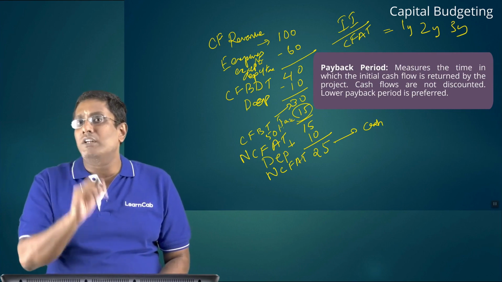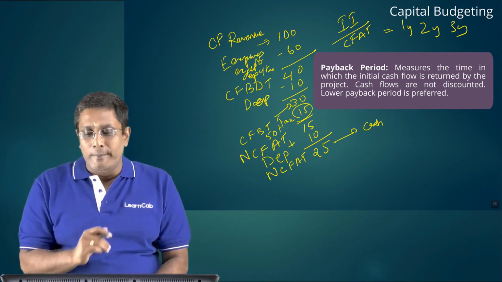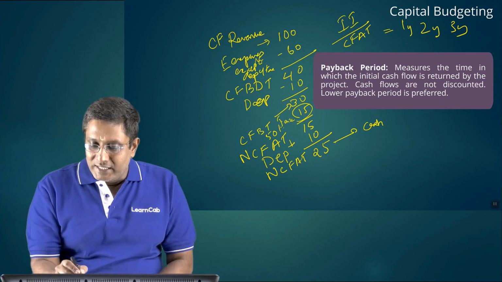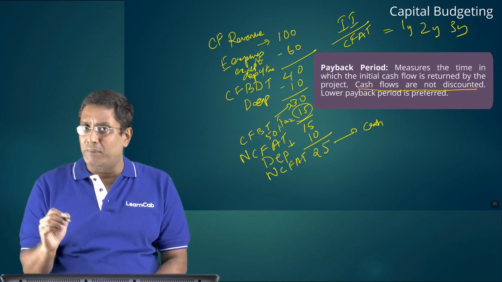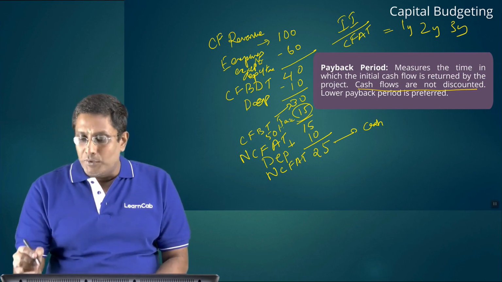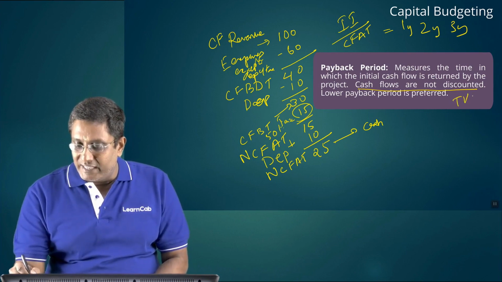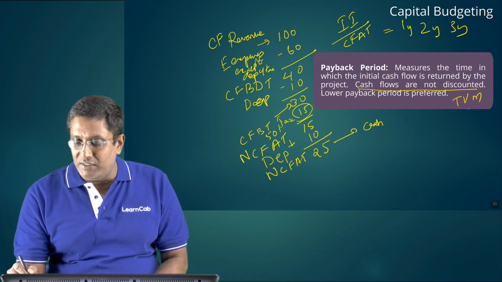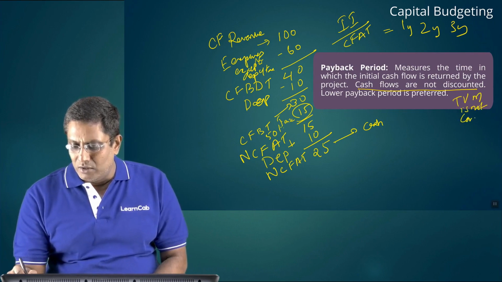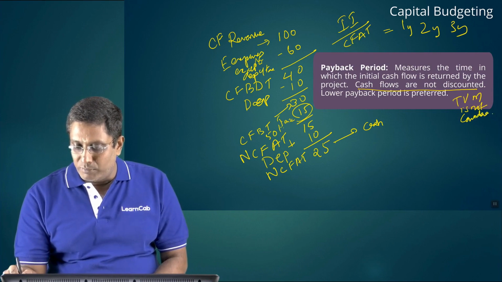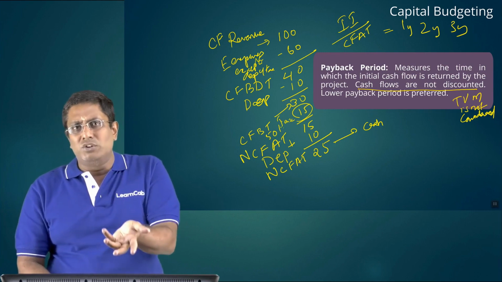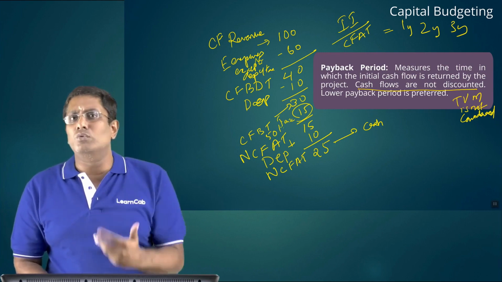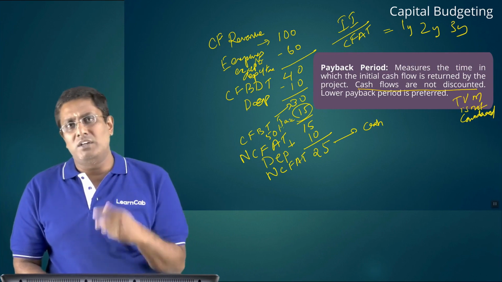Here is one more thing you need to think about. Cash flows are not discounted. That means, as I told initially, it never considers time value of money. TVM is not considered. What is time value of money? You all know. I will simply explain, students. Say a masala dosa you eat in the year 2015, maybe costs 30 rupees.